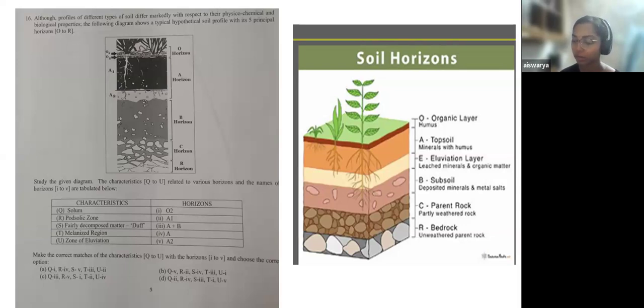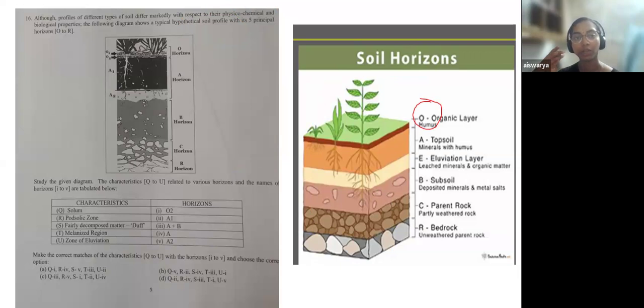This image shows a soil profile. You can see this from horizon O to R. This is the image of the soil horizon. You can see the O layer, which is the organic layer, where you will find humus. Obviously the plant is seen in the topmost layer of the soil.